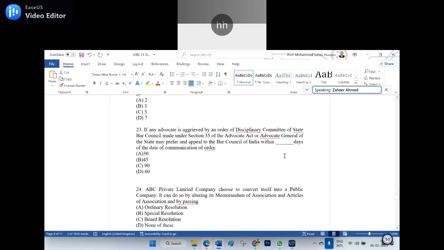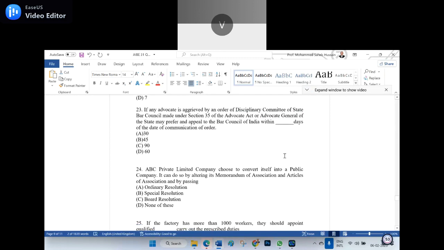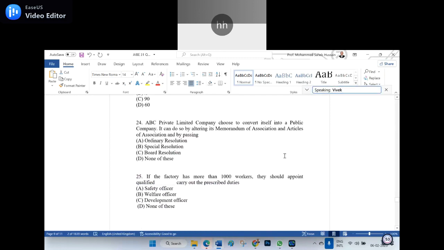So, 23rd question: if any advocate is aggrieved by an order of the disciplinary committee of a State Bar Council made under Section 35 of the Advocates Act, the Advocate General of the state may prefer an appeal to the Bar Council of India within generally 30 days or 60 days. 60 days, sir. Because only two options are there, either 30 or 60. I believe the students might have shot it rightly. Okay, we have referred the Act very well, very good.